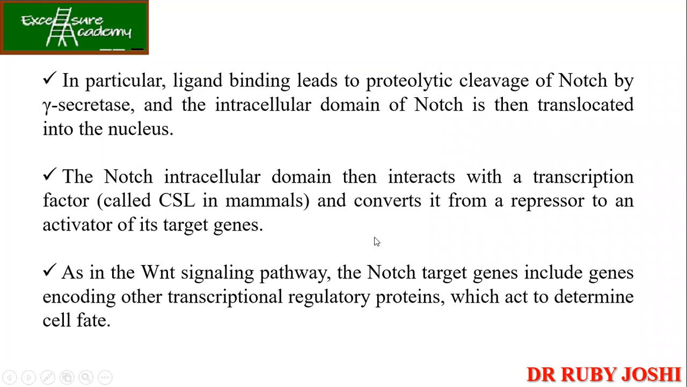Okay, so let's talk about the same thing that is written over here. In particular, ligand binding leads to proteolytic cleavage of Notch by the gamma secretase. Okay, and then it is translocated to the nucleus. Just now we have discussed the same thing. Then it interacts with the transcription factor called CSL in mammals and converts it from a repressor to an activator of its targeted genes. So as in the Wnt signaling pathway, the Notch target genes include genes encoding other transcriptional regulatory proteins which act to determine the cell fate.